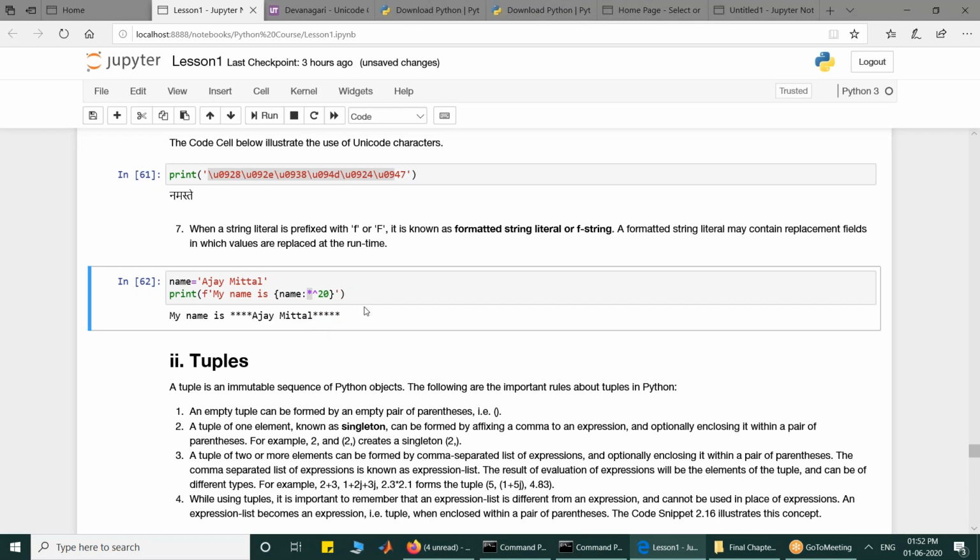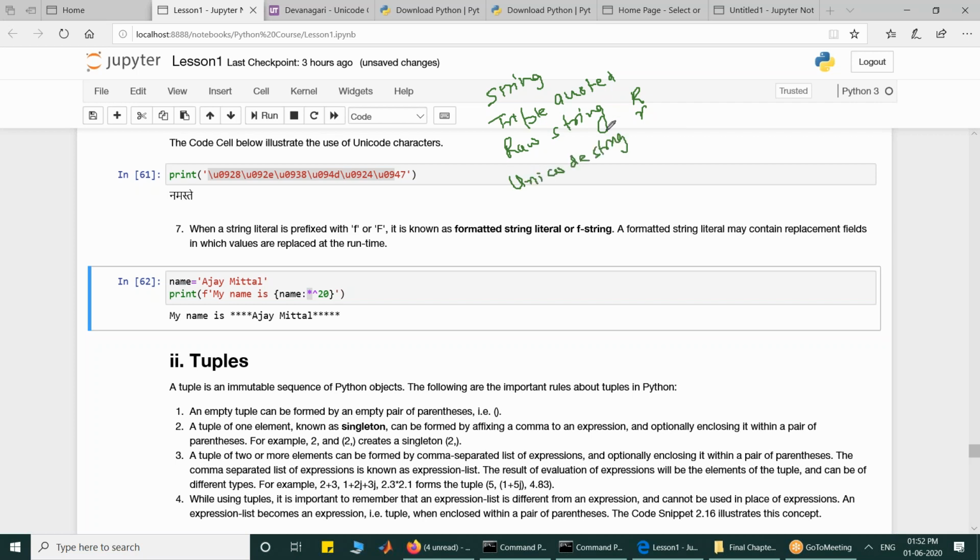So just to conclude about the string literal, we can have the normal string, triple quoted string, raw string, which you prefix with R or small r, the Unicode string, and the formatted string.